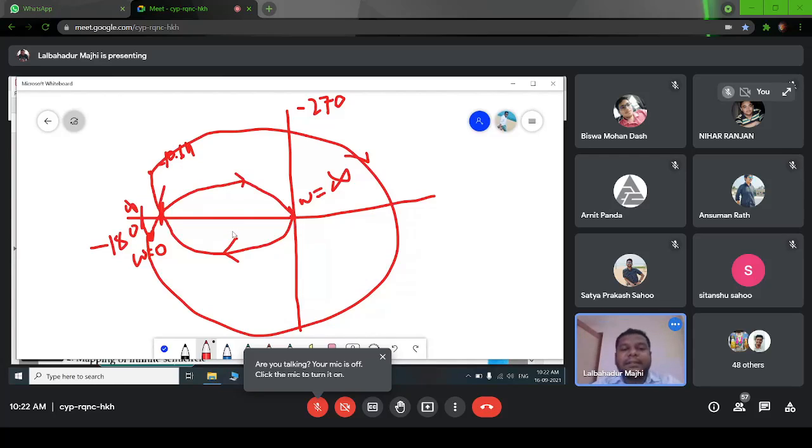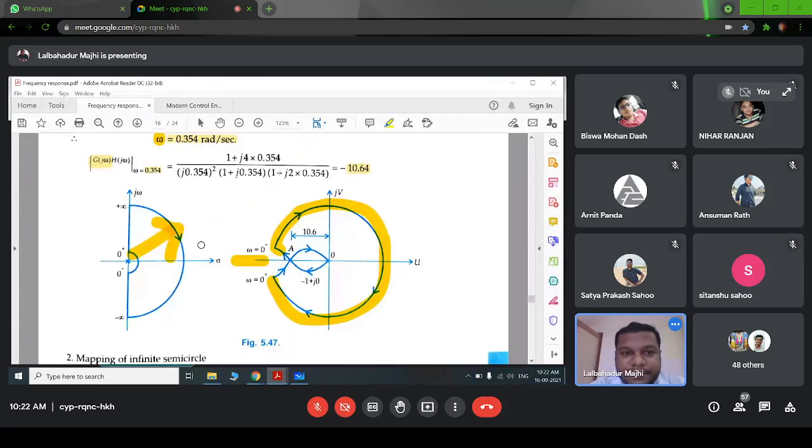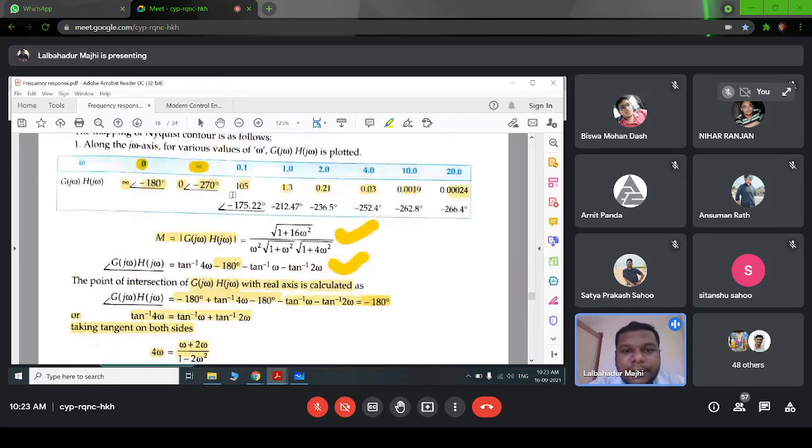Then, to check the stability, we have to see whether this Nyquist path is encircling the point minus 1 plus j0 or not. Here you can see this point is minus 10.64, which means this Nyquist path is encircling minus 1 plus j0. So will the system be stable or unstable? Unstable, right? Because our open loop system is stable already.